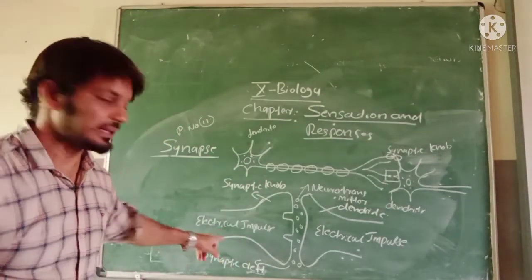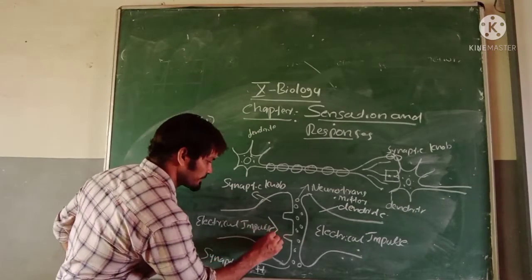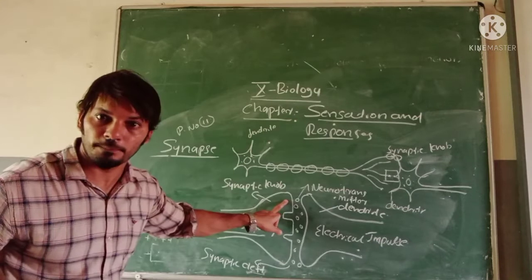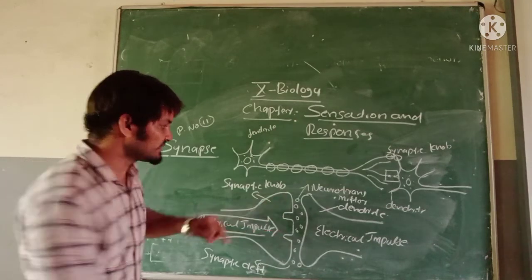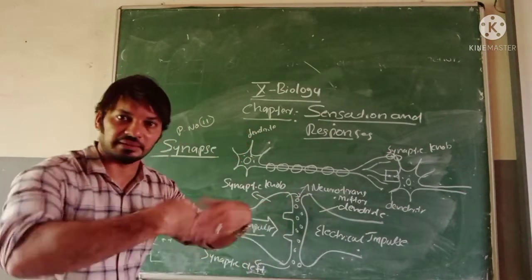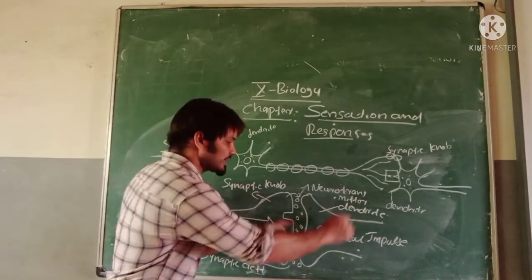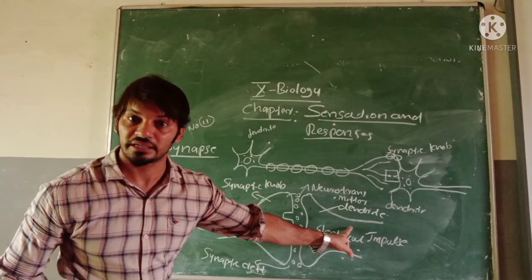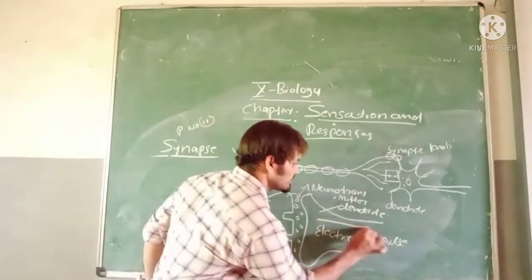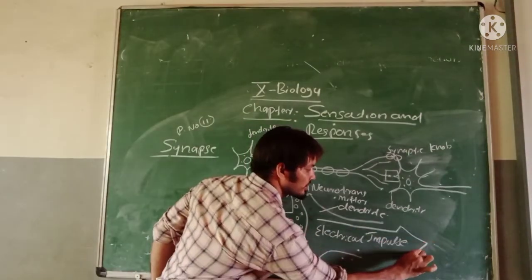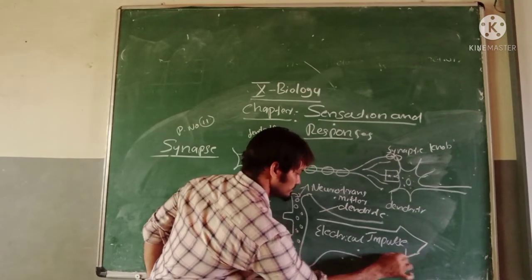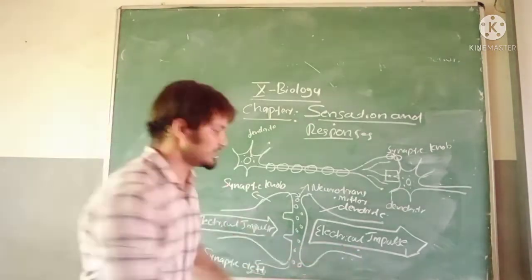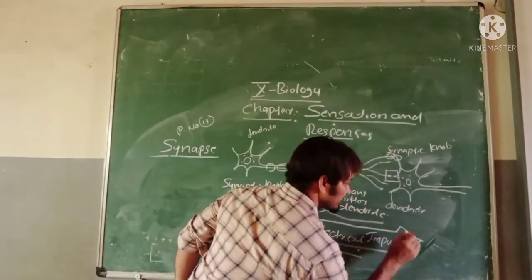Look, electrical impulses are reaching the synaptic knob and secreting outside. Secreting means emitted outside, and entering the electrical impulses to the adjacent dendrite. Draw arrow marks like this: arrow mark inside, arrow mark outside.